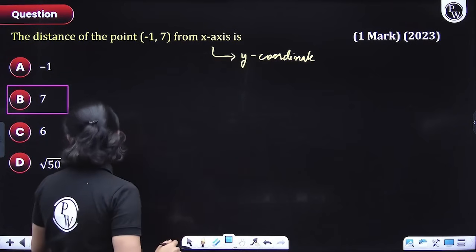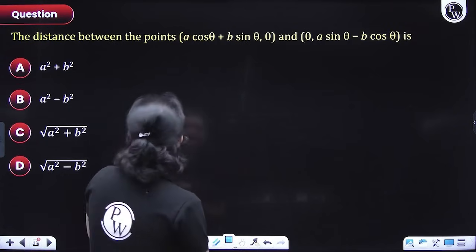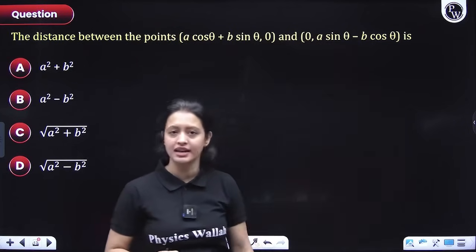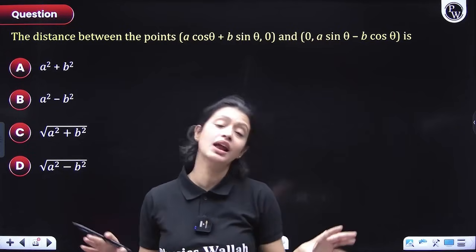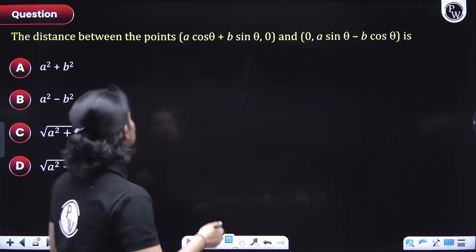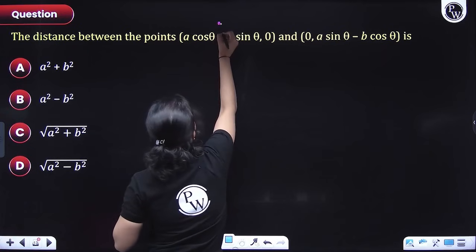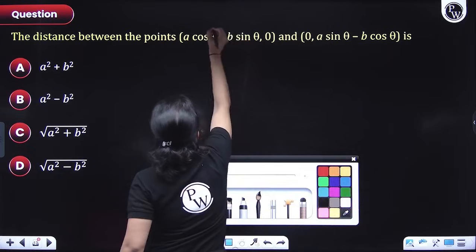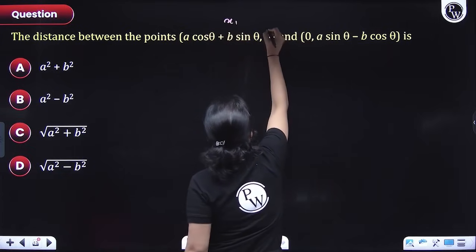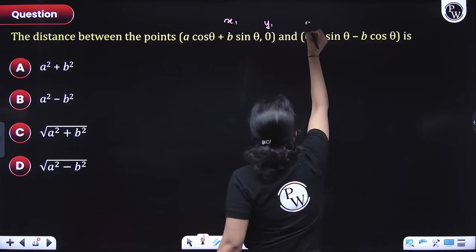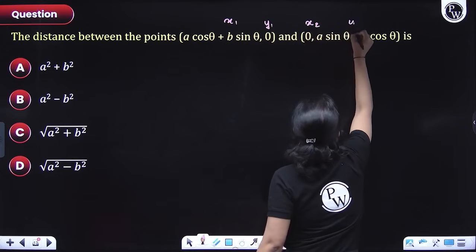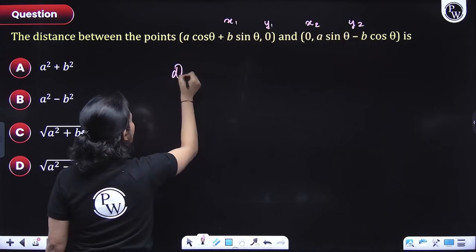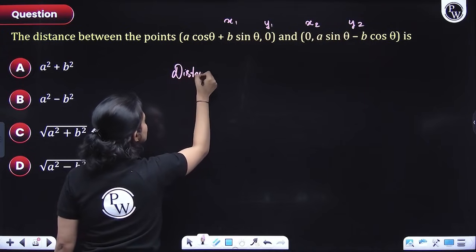Cool. Chalo. Next question. The distance between the given points here, and you can see that the coordinates of the points are given and you have to figure out the distance. Now here you'll have to use the distance formula, right? So let's do this, everyone. So I'll write it here. So this is x1, everyone, and y1 is 0. Here x2 is 0 and y2 is this. So what is the required distance? So the distance would be this.